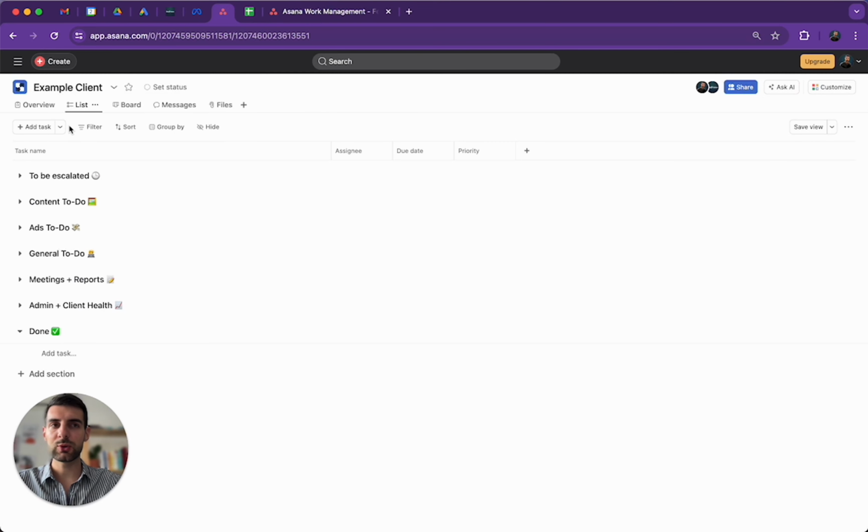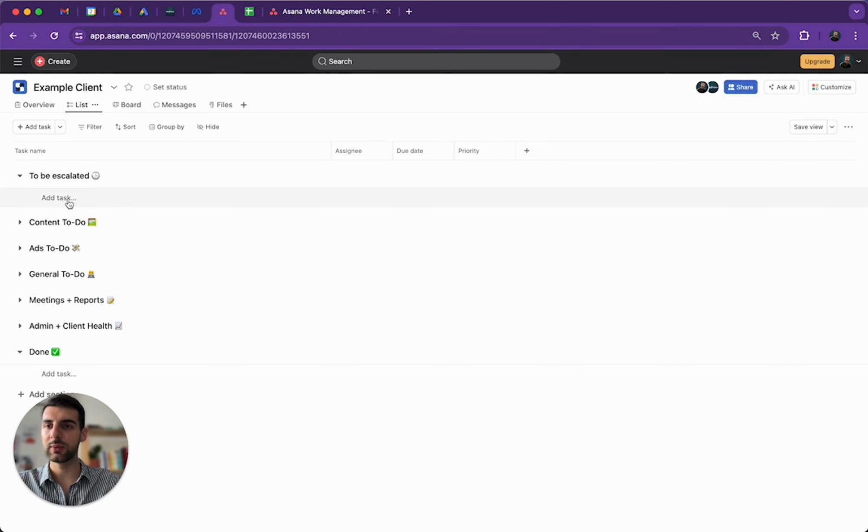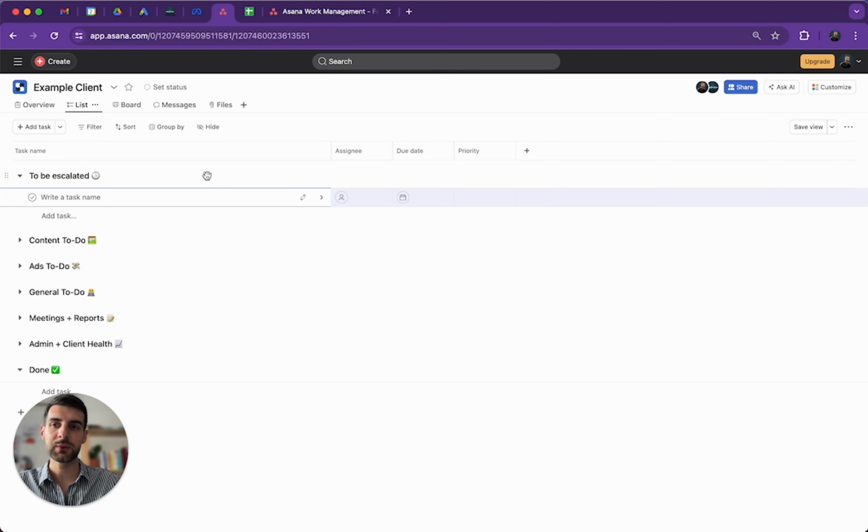So I'm going to jump into the more important stuff, which is the different kinds of tasks and sections that we have. So first of all, we have the section which is called to be escalated. Now, to create a section, you just simply come here and you click on add section. It's pretty easy, or you could also add a task. So under each section, let's say this one to be escalated, you can just click on it, expand it, and create a task. Once we create a task, we assign it to someone from the team, and then we also put a due date. We also have the priorities here, which are high, medium, and low.